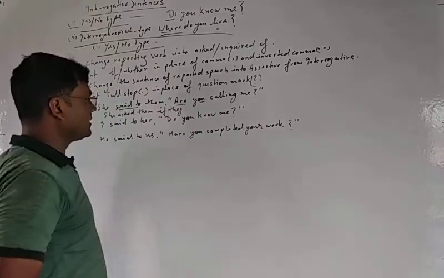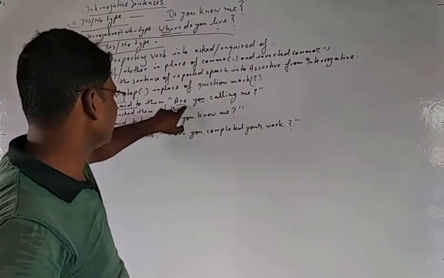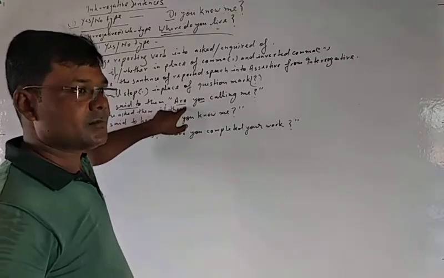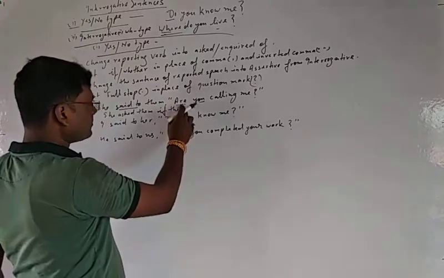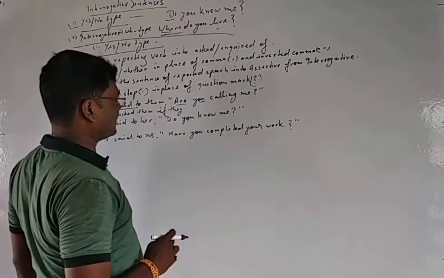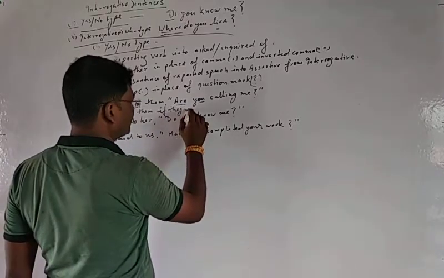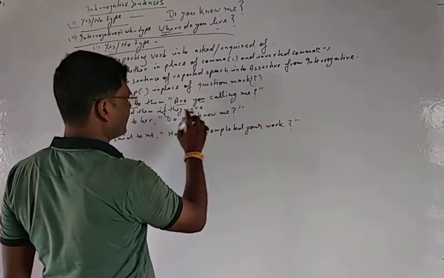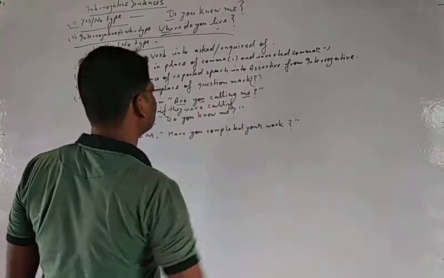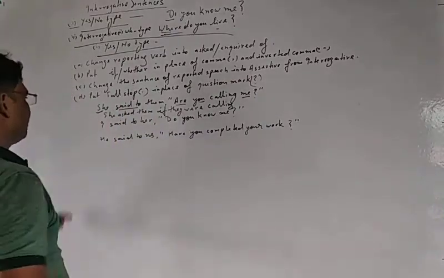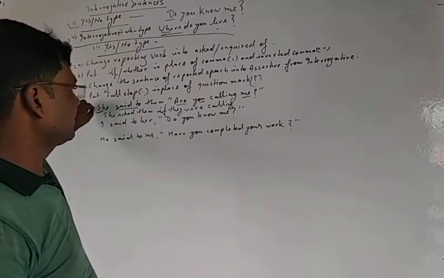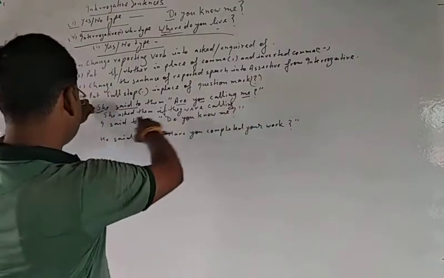See here, it is in present continuous tense. That means present continuous tense will be changed into past continuous tense. So with "they", the helping verb of past continuous tense will be used. They were calling me. "Me" is first person, and first person is changed according to the subject of the reporting verb.